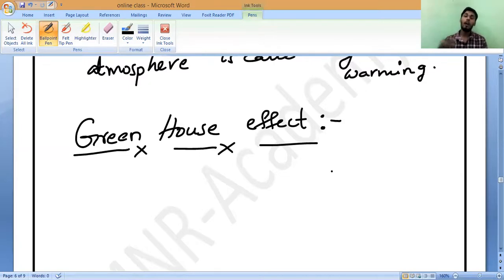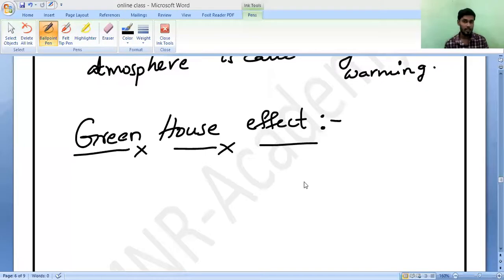But because of human causes, like man-made reasons, we are cutting the forest. So what is happening? We are releasing carbon dioxide. We are burning petrol. So petrol, wood, diesel, everything will release carbon dioxide. This carbon dioxide, if more plants are there, they will utilize for the photosynthesis reaction. If not, what will happen? The amount of carbon dioxide is increasing more and more in the atmosphere, so more heat energy will be trapped by this carbon dioxide. That is why the greenhouse effect will become global warming. So that is very dangerous for us.